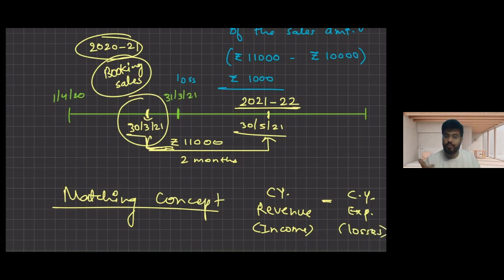But in future, it is a possibility that Mr. Y will pay me the full amount. So I am not writing it off as a loss, but I am creating a provision for it. That in future there might be a situation that Mr. Y will not pay me the amount. So let us book it as a provision right now, so that it can be adjusted with the realization of whatever amount Y will pay in future.